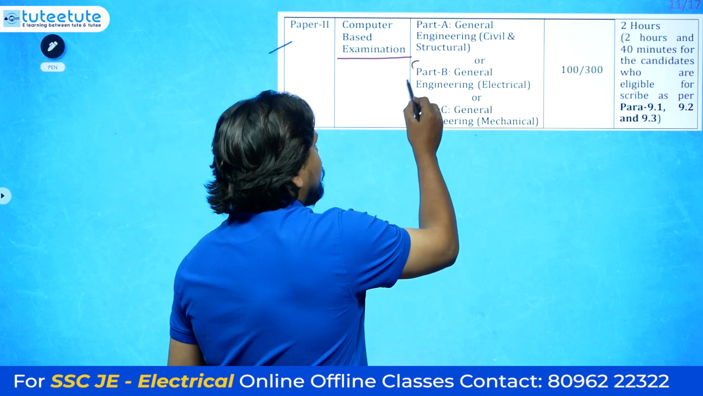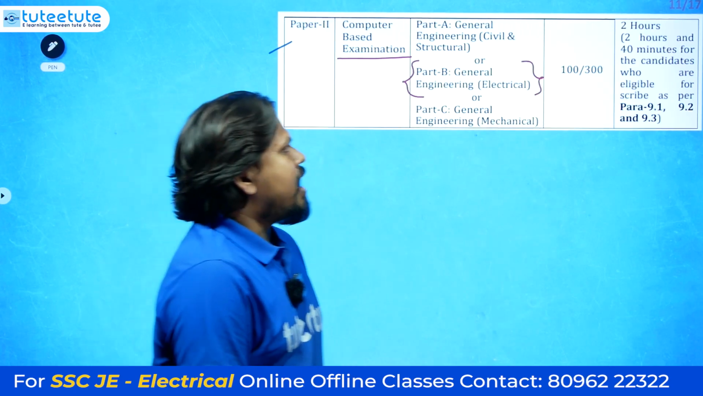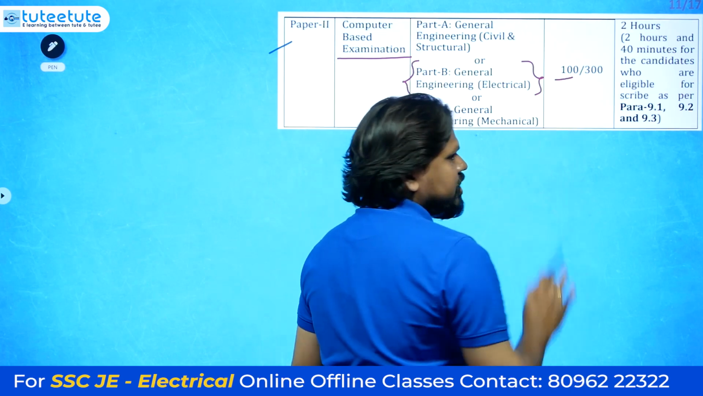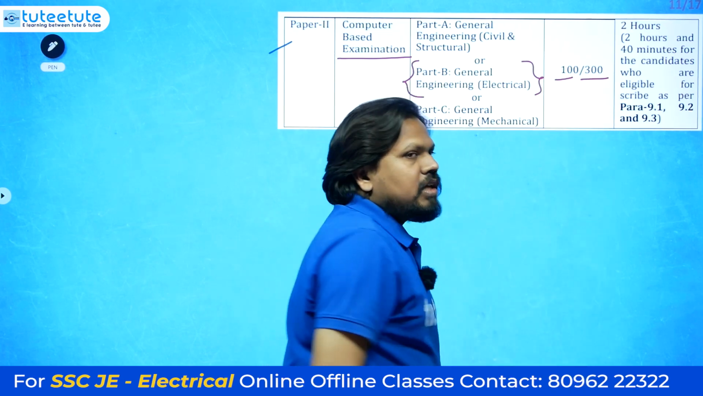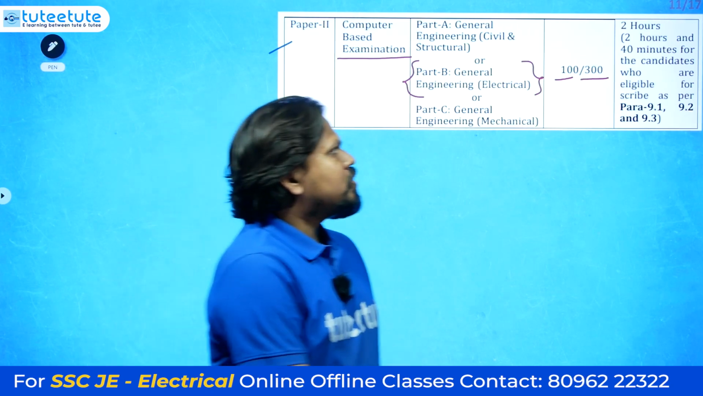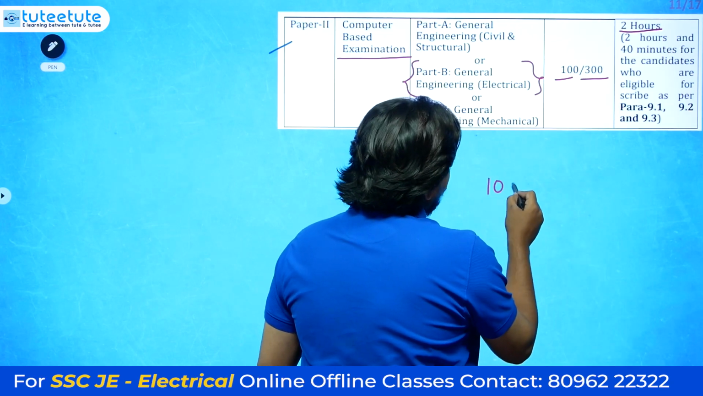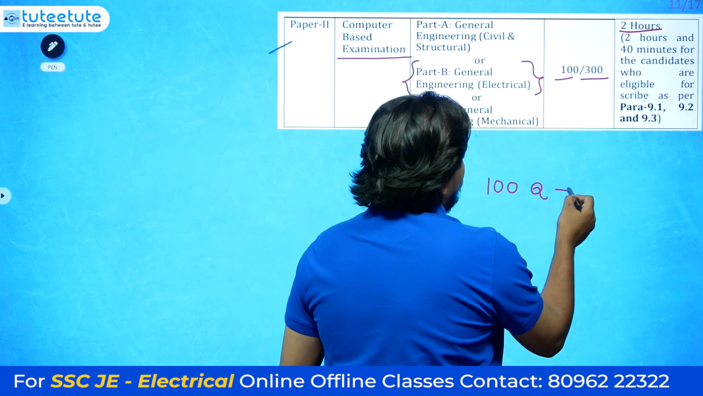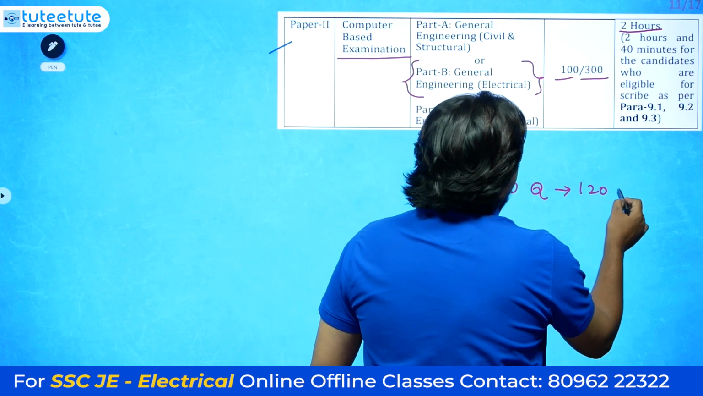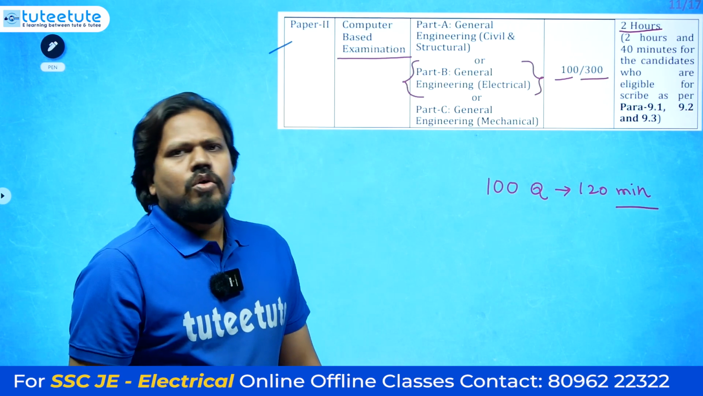For example, take electrical. If you are from electrical, there will be 100 questions from your electrical engineering, and each carries 3 marks. But you see the time, only 2 hours is there. So this is what you need to observe: 100 questions, 120 minutes.